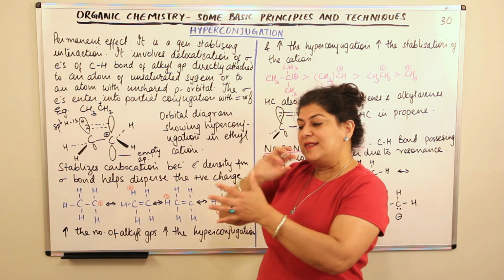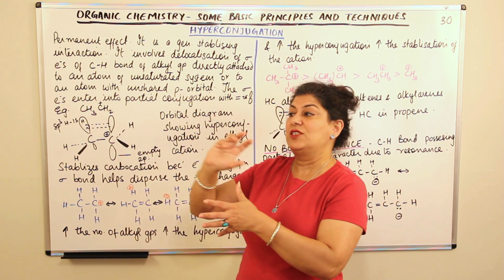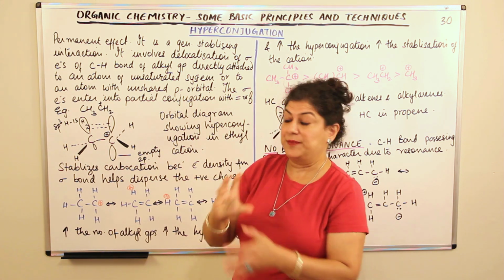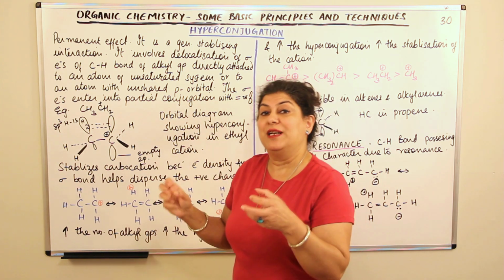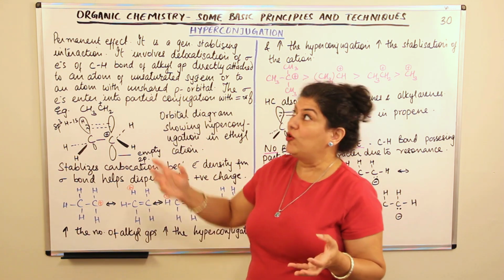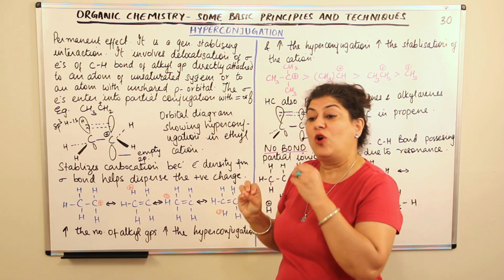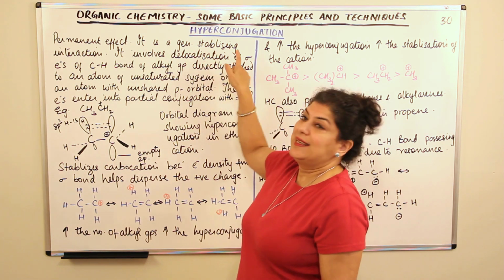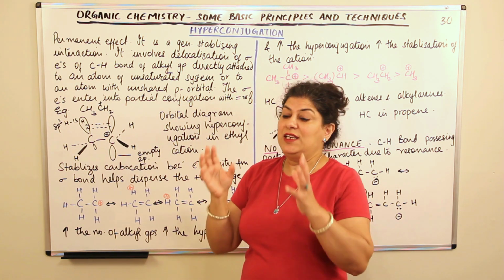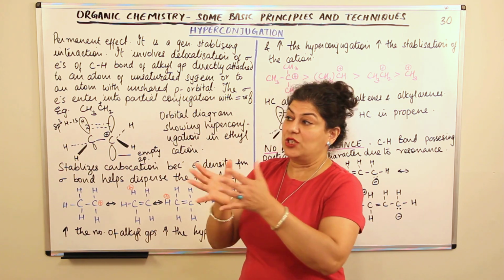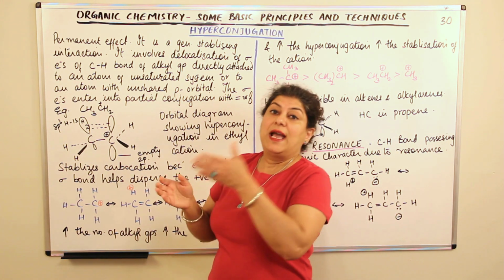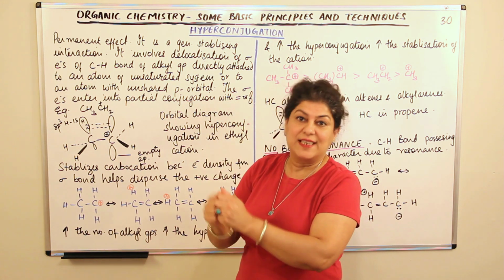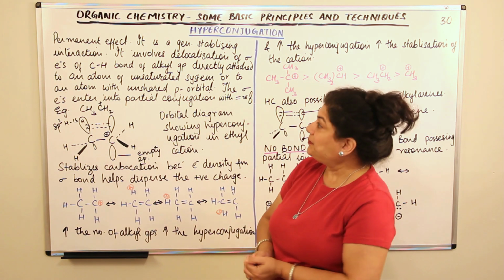So, whenever there is a delocalization of electrons and there is a distribution of charges which is not static at one atom, it leads to more stability. Therefore, if hyperconjugation is an effect which causes that, it is a stabilizing effect. So we say it is a general stabilizing interaction. Why? Because it is causing the movement of electrons, and due to the movement of electrons, the charges are not static. And since they are not static, it causes a stabilization.